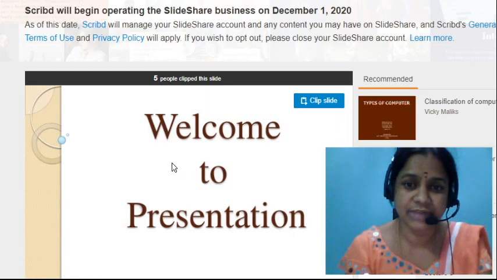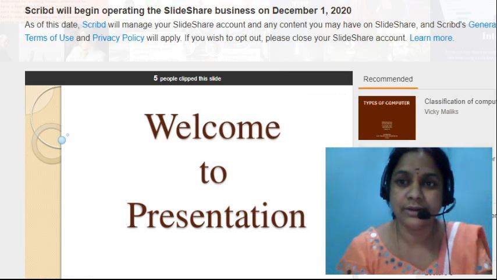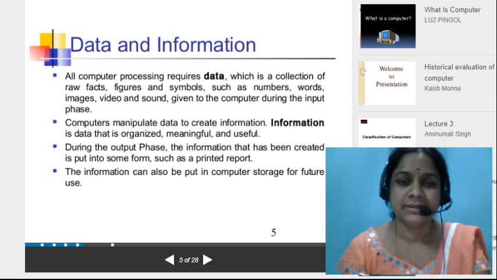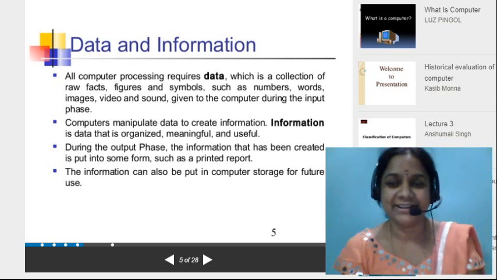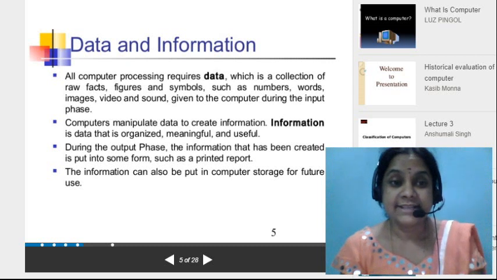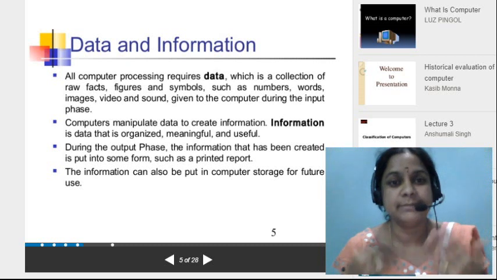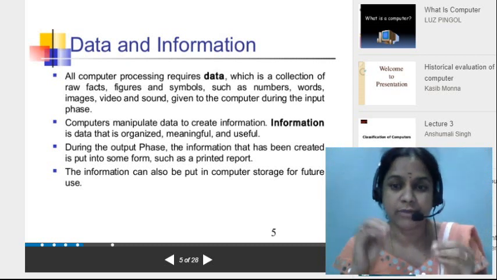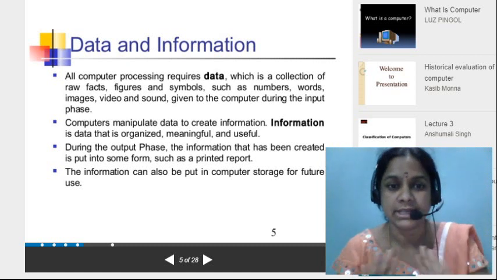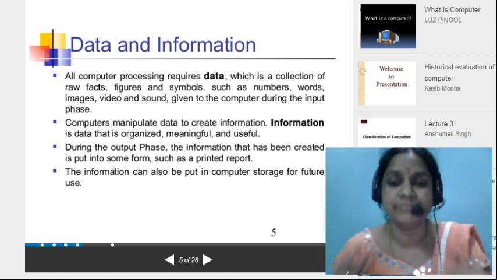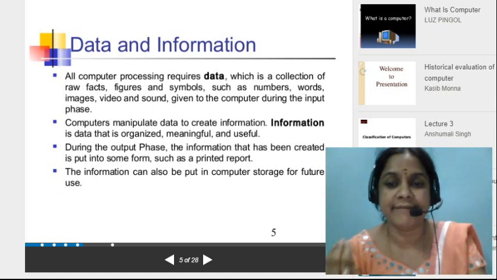In the next we are going to learn, see here I am telling the example, right? The data is a collection of raw facts. It may be of symbol, image, words, or numbers, which does not have a meaning. The information is meaningful, which has a meaning.